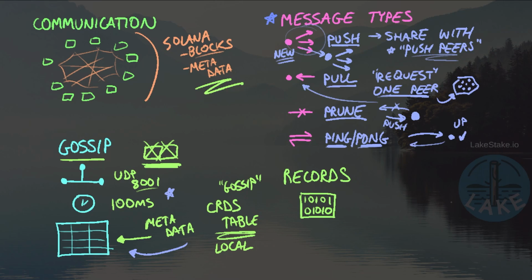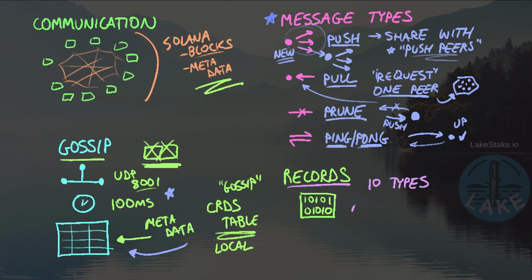So all of these messages are great, but what exactly are we trying to accomplish here? I mean, what are these records that we're actually storing? Well, gossip records are going to be exchanged again using the push messages, and there are about 10 record types. And without going into all of them, we can list a few of them out.